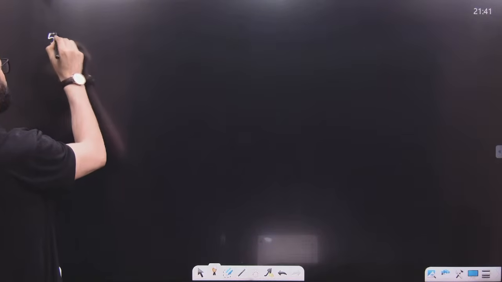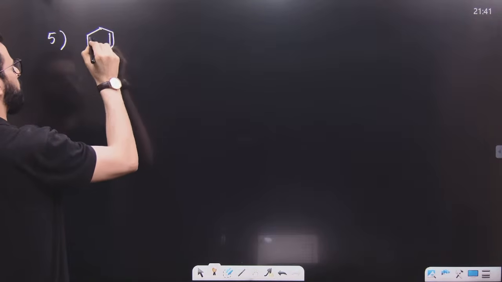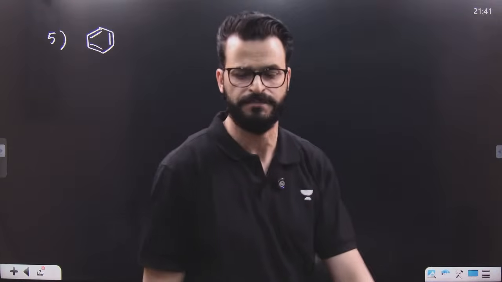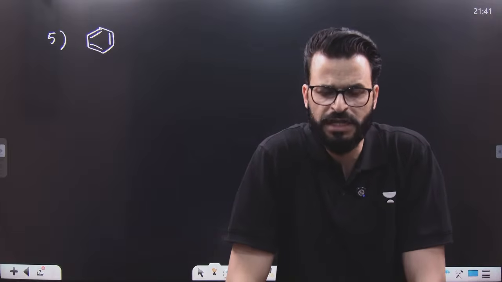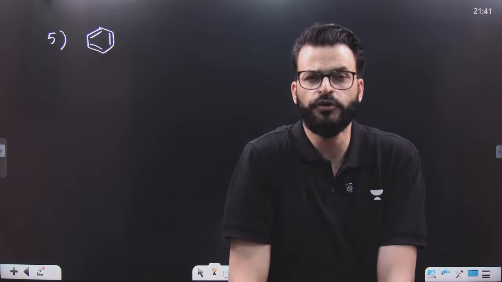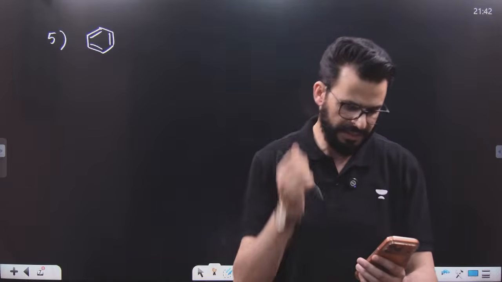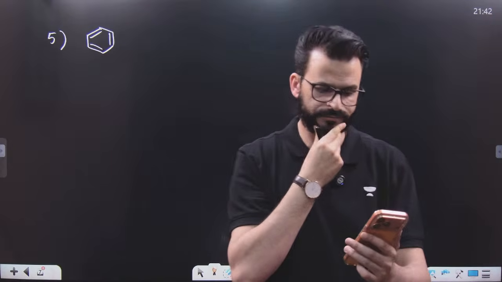Example number 5. You have to tell me how many sigma and pi electrons are present in benzene, C6H6. Let me know quickly in the chat. I will be waiting. How many sigma and pi bonds are present in this structure of benzene? Quickly, let me know.